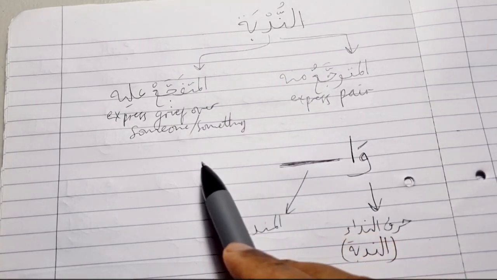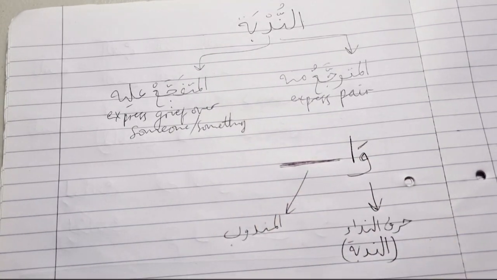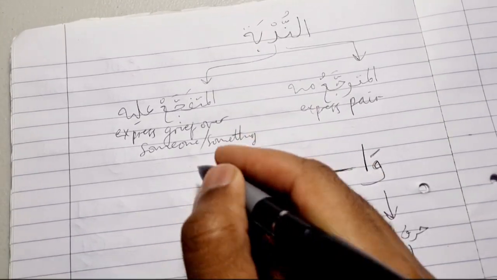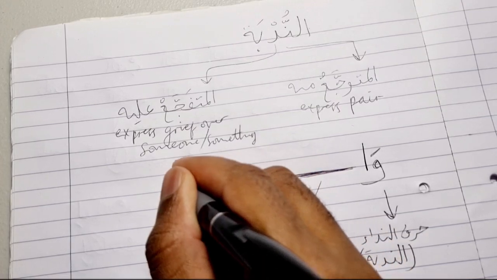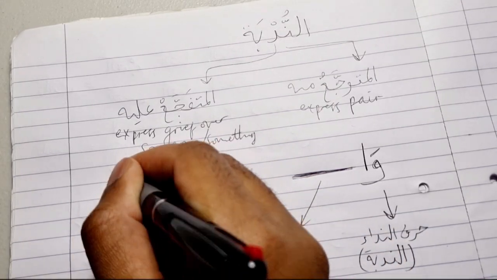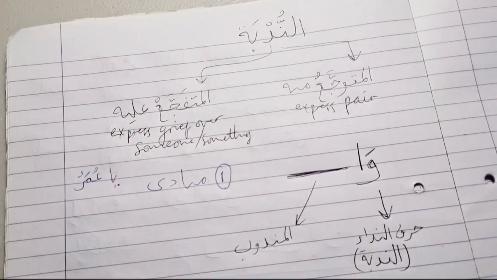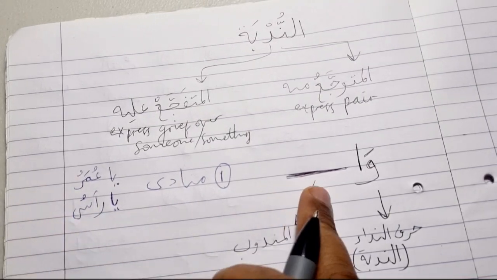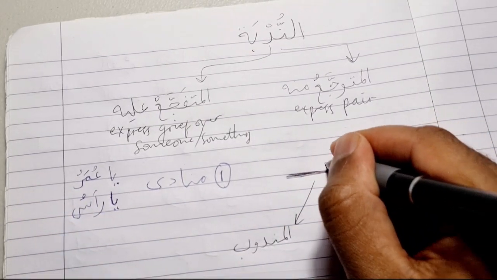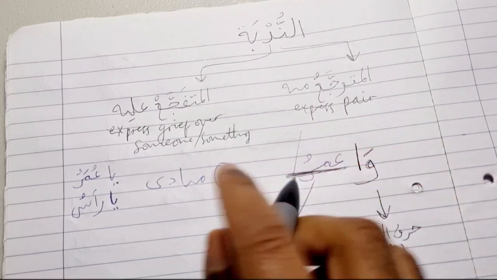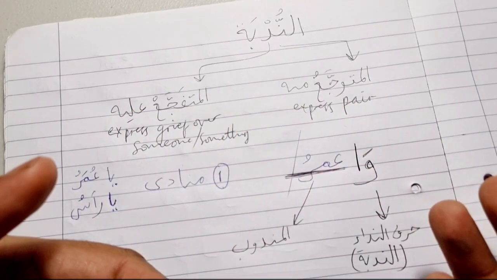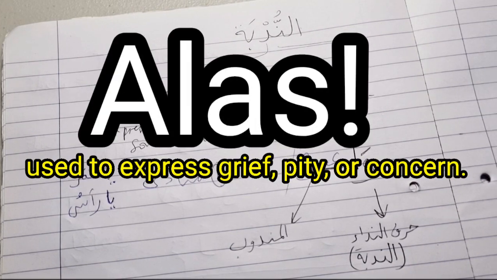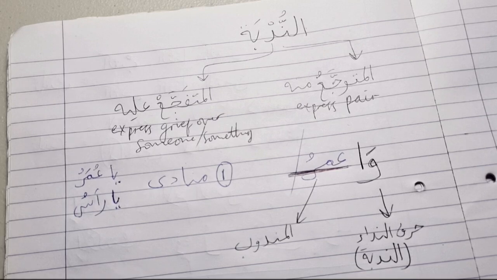And then there's three ways of expressing the mandub. The first form of expressing the mandub is just like the munada. Exactly like the munada, same form as the munada. So we'd say, for example, Ya Umaru. And if he was calling the head, for example, Ya Ra'su. So it will be exactly the same. You'd say, Wa Umaru. This is grieving over Umar. He got into a car accident and you're grieving over him. Wa Umaru. That means, oh Umar, I feel sorry for you.